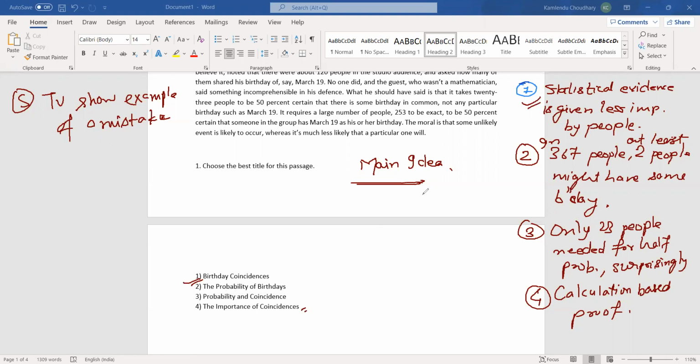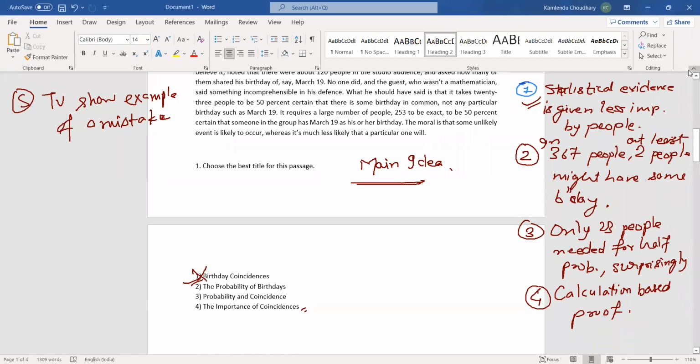Birthday coincidences is not going with the general sentence that statistical evidence is given less importance by people. This is a more general idea, right? Even he was making a mistake, right? So birthday coincidences would not go with the general statement that was made in the first one, which gave the backdrop of the whole idea. The probability of birthdays. Moreover, many of you might have been confused.